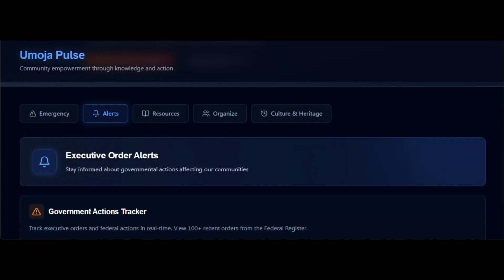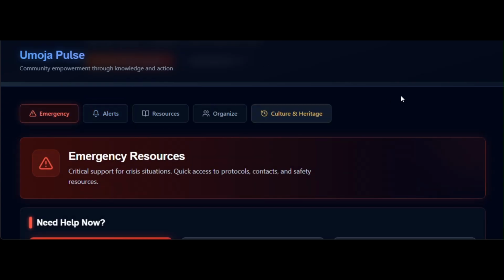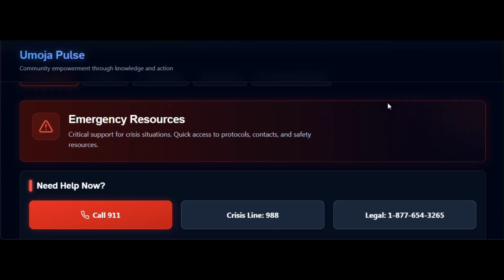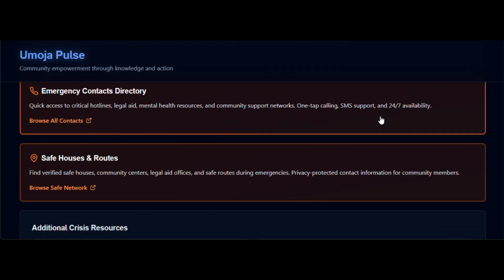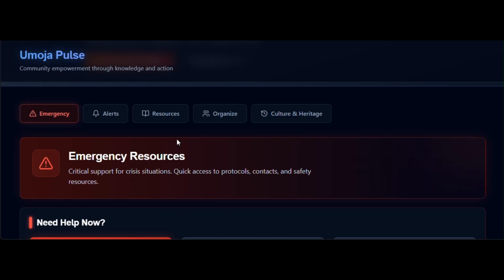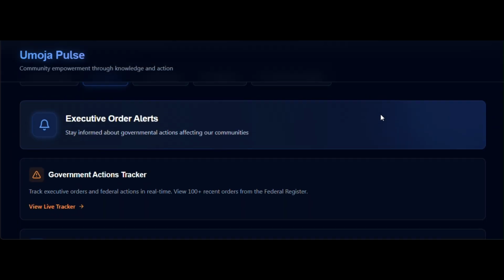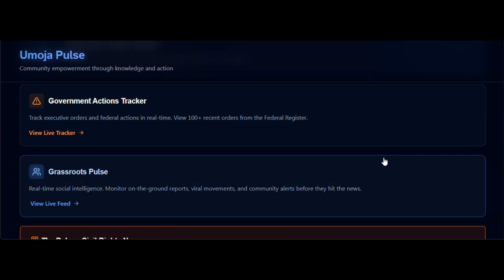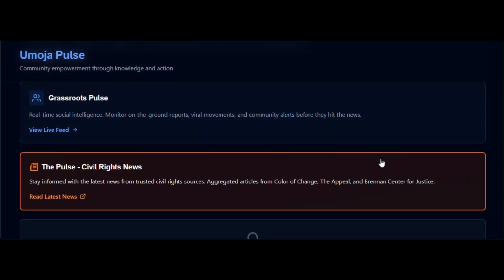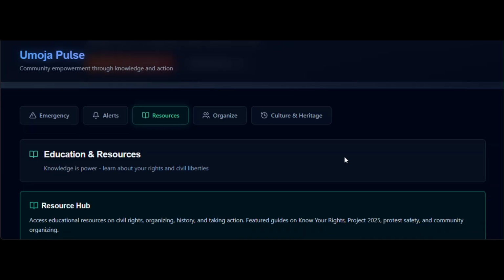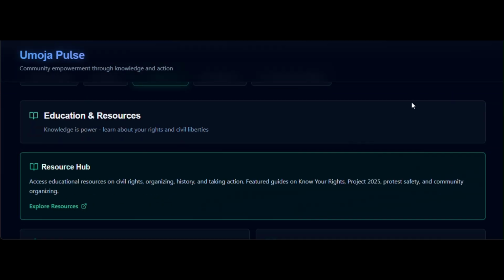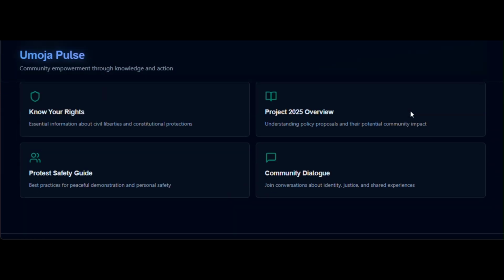In the Emergency tab, users have instant access to 911 crisis hotlines and direct links to our emergency protocols and emergency contacts directories. The Alerts section connects users to our Government Actions Tracker, monitoring over 100 recent executive orders from the Federal Register. Our Resources tab provides educational content on civil rights, Know Your Rights guides, and Project 2025 analysis.